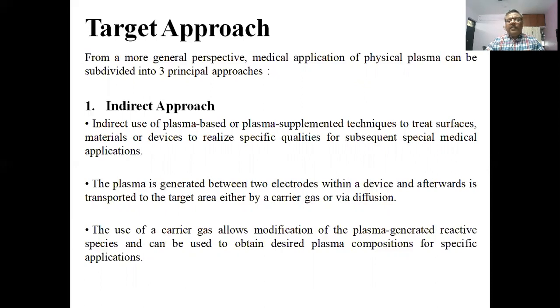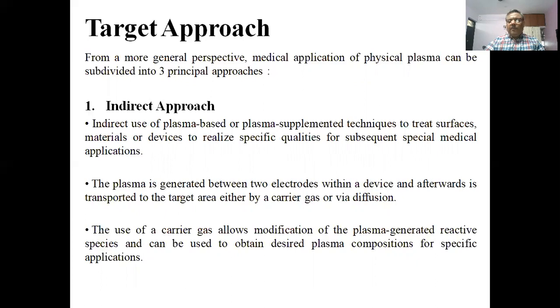The use of a carrier gas allows modification of the plasma generated reactive species and can be used to obtain certain plasma compositions for specific applications. That means we are not directly exposing the plasma to the target, it is through a carrier gas.